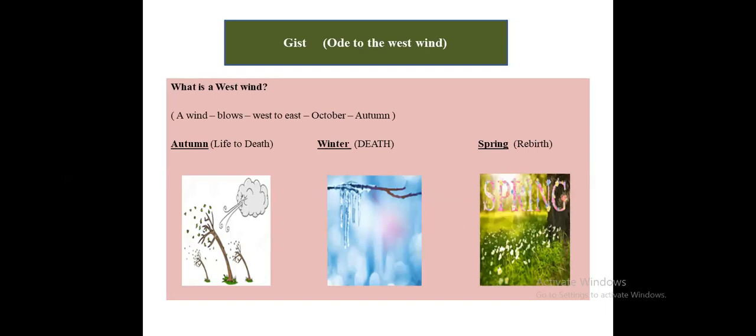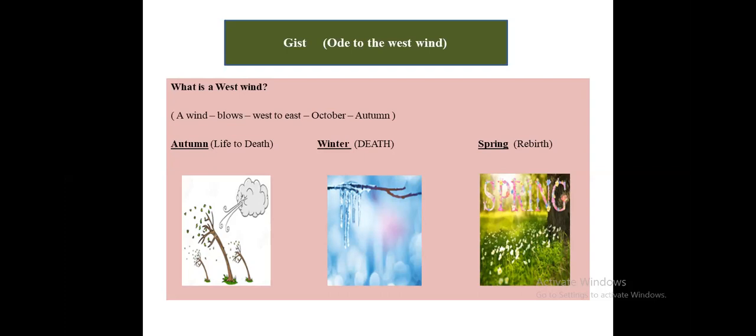Now before we come to the gist part, let me tell you what the west wind actually is, as it is the title of our poem. It is a wind that blows from west to east in October, that is in autumn. But what does the west wind do? You can see in the figure also, it sweeps away the dead leaves of October and carries the seeds to their dormant rest in the earth during the winter, only to be nurtured later in spring.